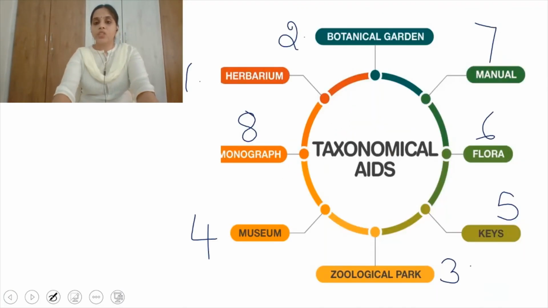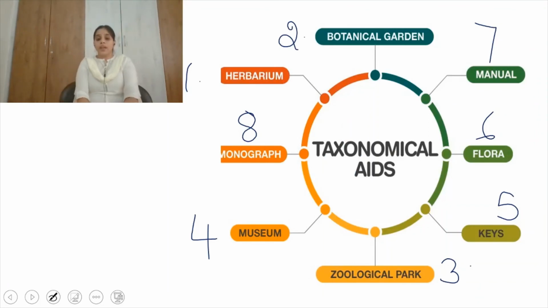The next one is zoological parks. Generally animals live in the forest. So we provide the environment that is available in the forest, and we collect specimens of different animals and keep them in that area under human care.